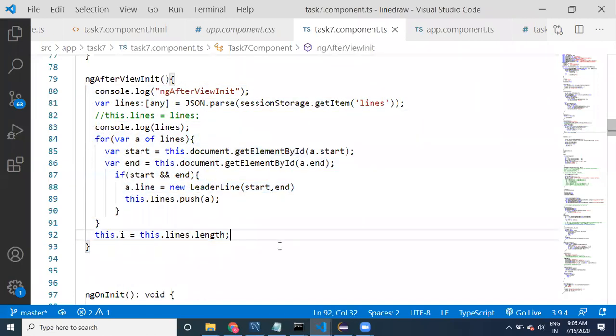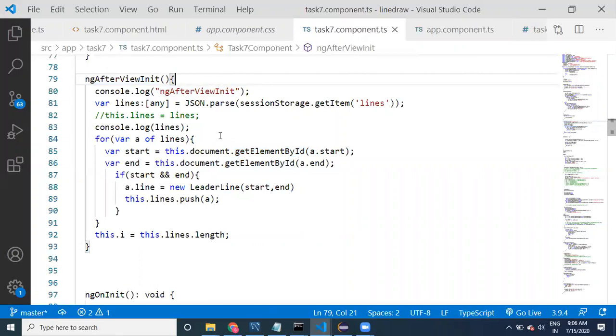Why? Because the objects we have created will be available only in ng after view init, guys. After displaying the view, then only we can read this data. If you observe carefully, a dot start get element by id. Angular cannot identify these objects earlier. After creating the objects, when we are creating views dynamically, then this ng after view init is going to get executed.